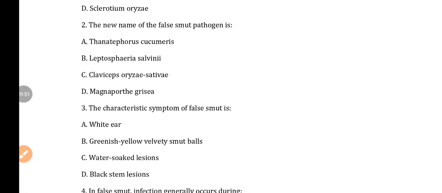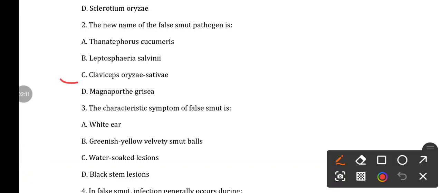Next, question number 2. The new name of the false smut pathogen is option A Thanatophorus cucumeris, option B Leptosphaeria salvinii, option C Claviceps oryzae sativa, and option D Magnaporthe oryzae. The new name I have already told, this is called Claviceps oryzae sativa.